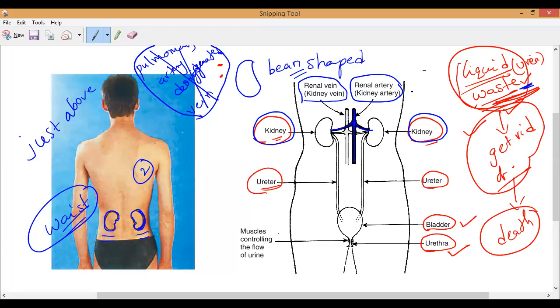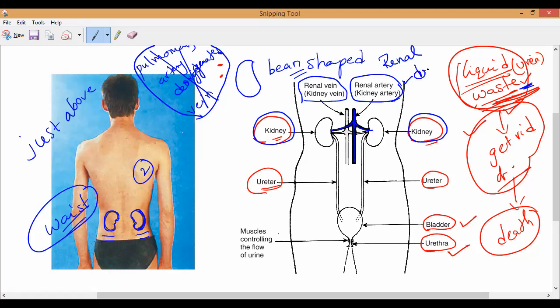This is called the renal artery. Renal artery. It is called the kidney artery, which will bring good blood or bad blood? Bad blood. All of you should remember: the blood which contains poisonous substances, or else we can say dirty blood.